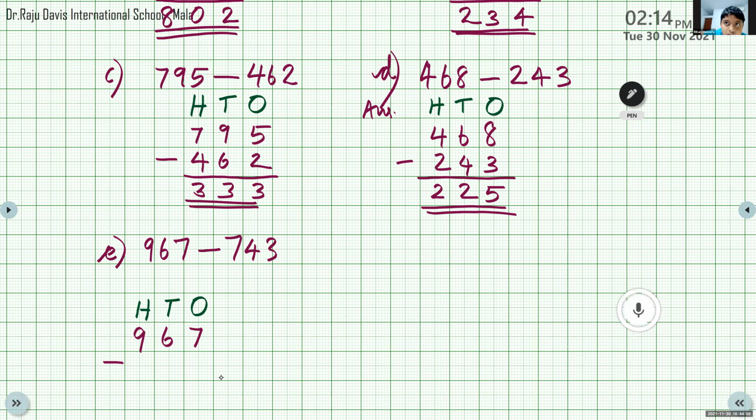Ones place. Now, 7 minus 3. What's the answer, Risa? 7 minus 3? 4. Now, at the tens place we have 6 minus 4. What's the answer, Risa? 6 minus 4? 2. Hundreds place, 9 minus 7. What's the answer? 2. So what is the number? We will read it as 224. Good.